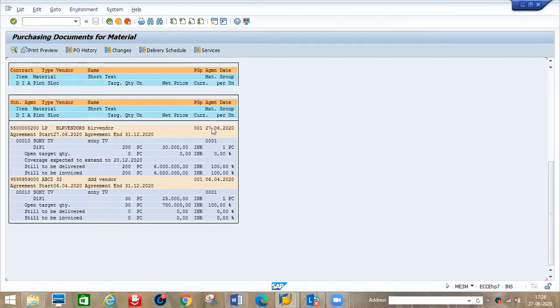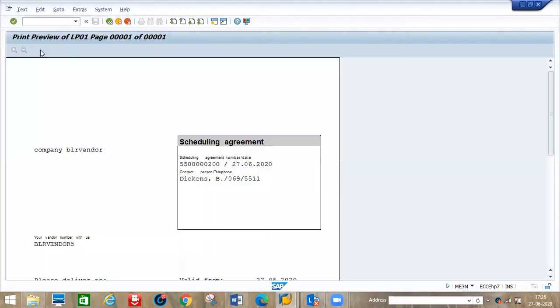Today's date is 27th June. Select this agreement number and go to print preview. You will scan it and we will send it to the vendor. This is the output document type. Here the company logo will come, and our vendor address or our company address. These plant columns and everything will come here.